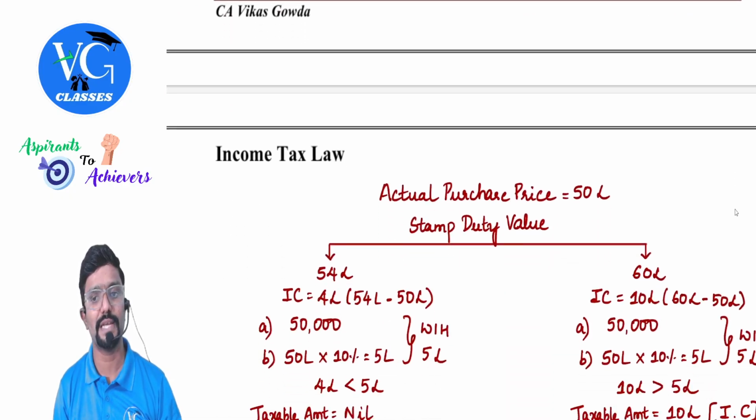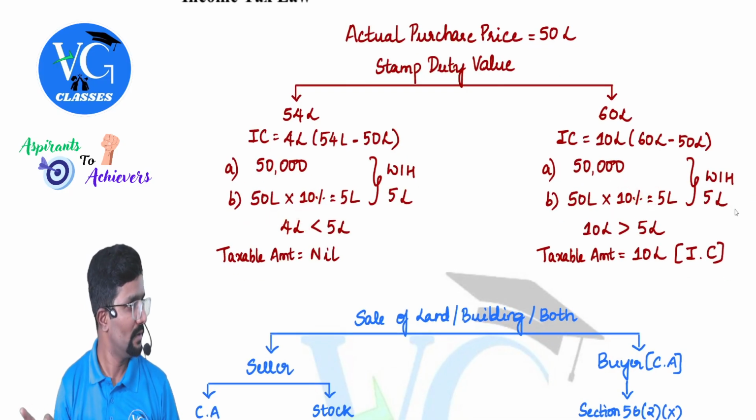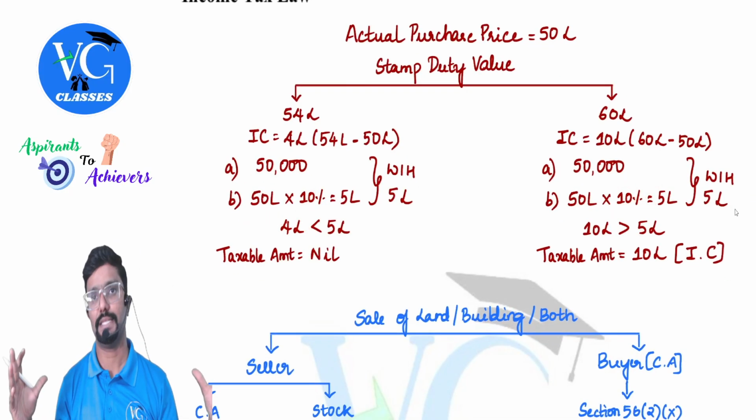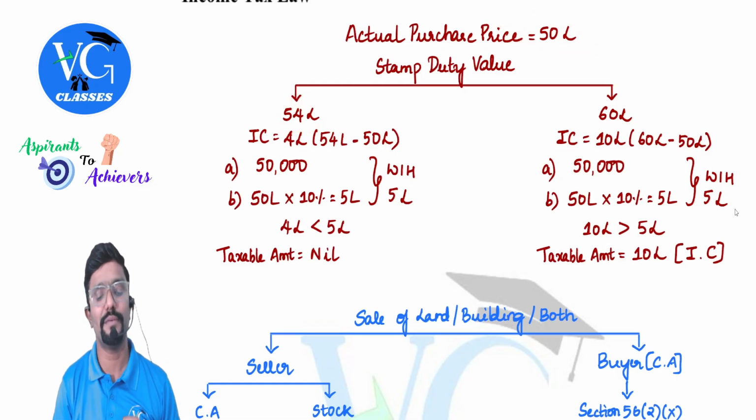I will just repeat this, guys. See, both cannot happen simultaneously. Only one of them applies. I have just given it from both angles. So I have purchased the land for 50 lakh. Stamp duty value is 54 lakh. What is the inadequate consideration? 4 lakh. Keep it aside.